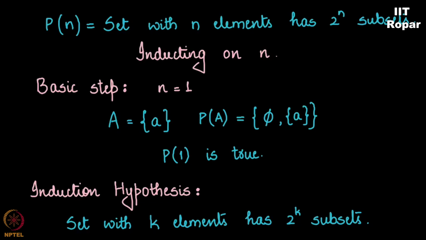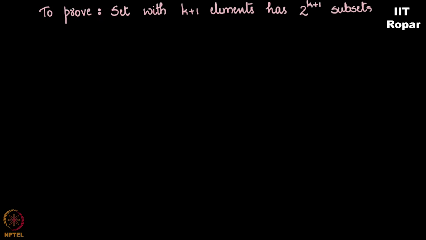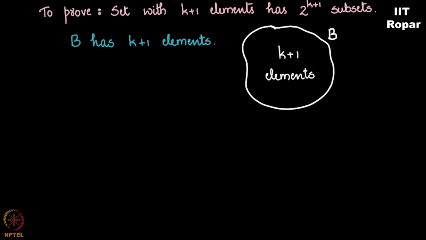Now, what do I have to prove next? To prove: a set with k plus 1 elements has 2 power k plus 1 subsets. So I have to prove this. So what do we have to do now? I have this set B which has k plus 1 elements. How am I going to proceed? I'll break this into two parts. One set having k elements and a singleton set.